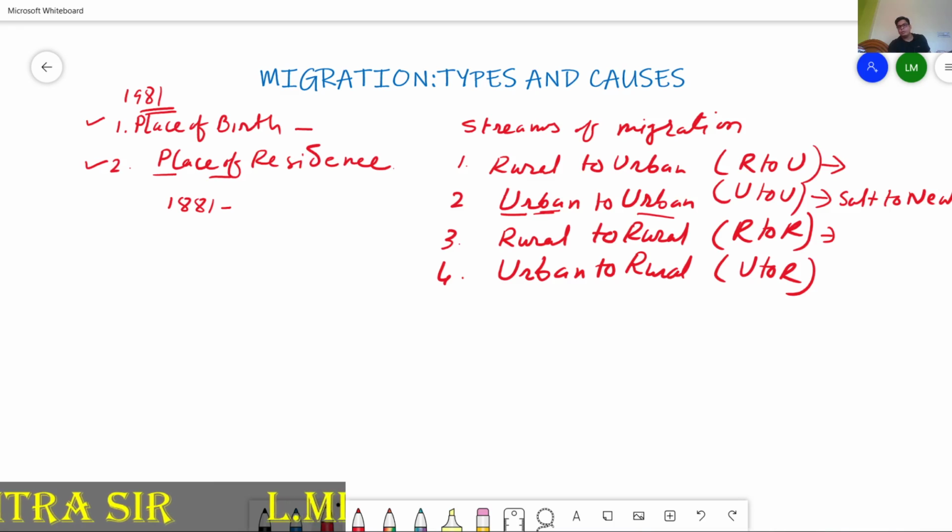Rural to rural movement can occur at the time of marriage. For marriage purposes, the women or girls move from one village to another village. And urban to rural movement happens when people get retired. Retired persons want a peaceful life away from all the problems they face in the urban area, so they move towards the rural area.